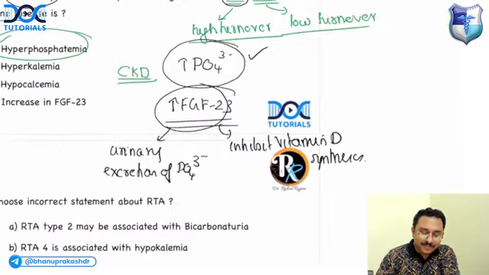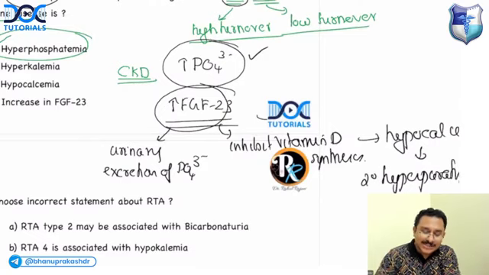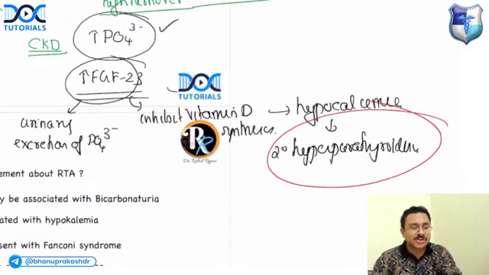You will have hypocalcemia. And when there is hypocalcemia, what happens? The parathyroid production is increased. There is secondary hyperparathyroidism. So the secondary hyperparathyroidism is responsible for the renal osteodystrophy.